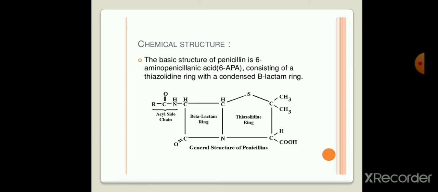Then this is the chemical structure. This chemical structure shows the basic structure of penicillin. It is 6-aminopenicillanic acid. This general structure consists of a beta-lactam ring and a thiazolidine ring, and there is one acyl side chain. If that R group changes, there are different structures of penicillin.